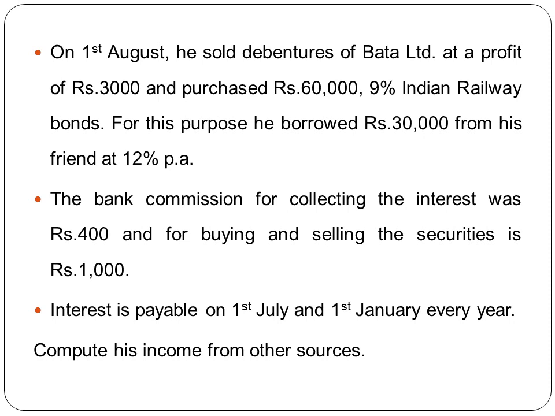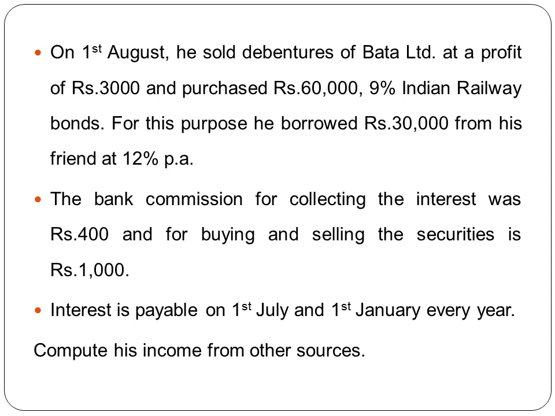For this purpose, he borrowed rupees 30,000 from his friend at 12% per annum. Now 9% Indian Railway bonds are taxable, though some of the bonds issued by Indian Railway Finance Corporation are exempt. However, here they have not mentioned that it is tax free, therefore it is taxable.